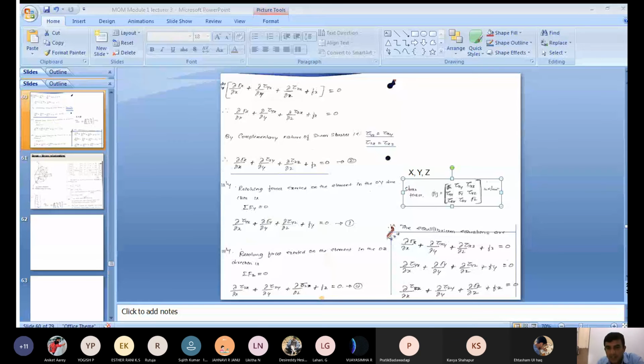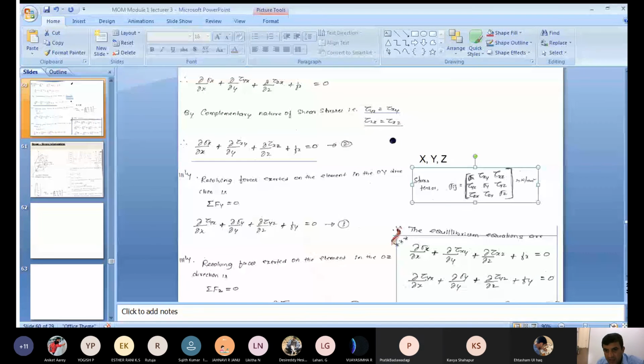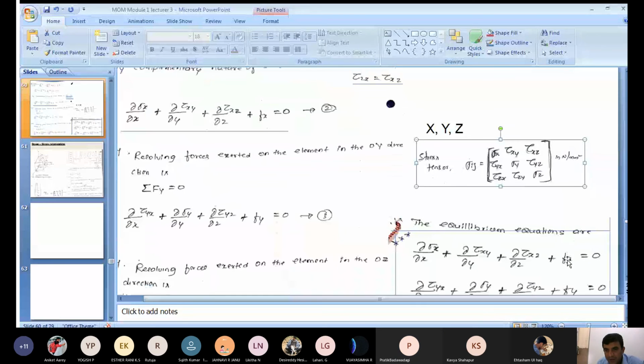A stress tensor. Yes, give me response. Now the slide is visible. Yes, sir. But sir, not clear, sir. Not visible. Otherwise, go for zoom it. Visible, sir, but not clear, sir. Yes, sir. Okay.